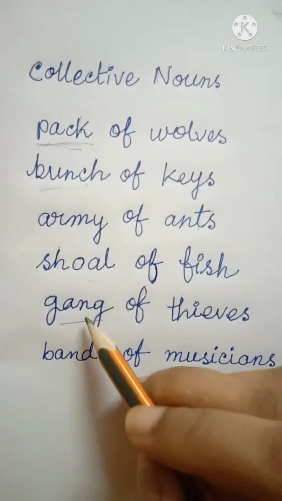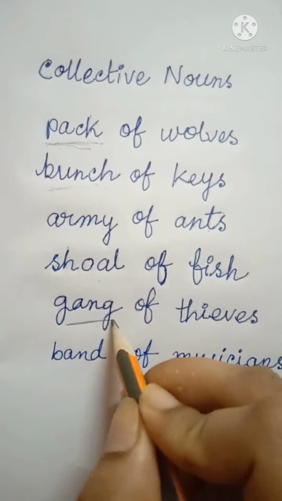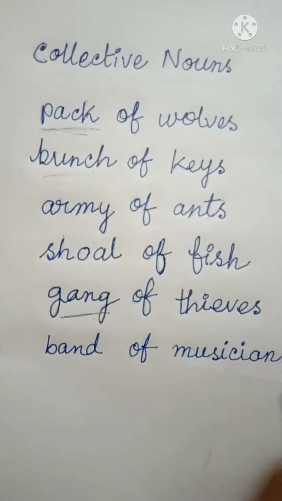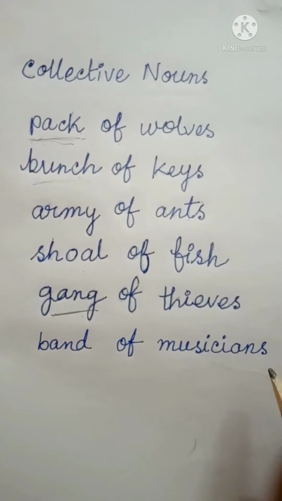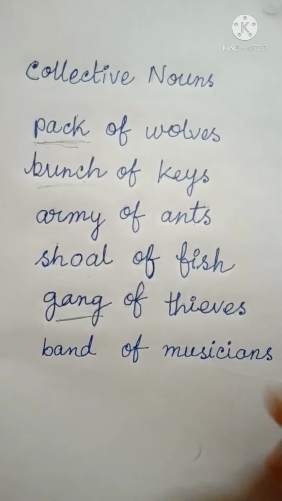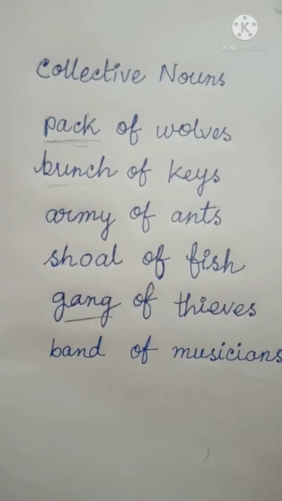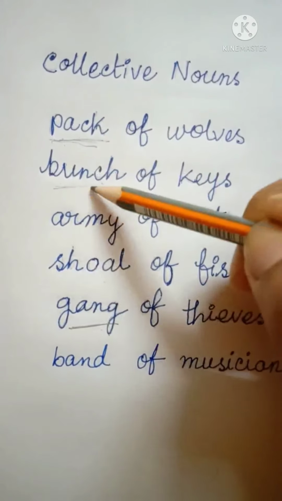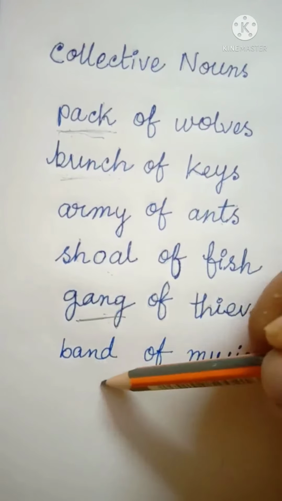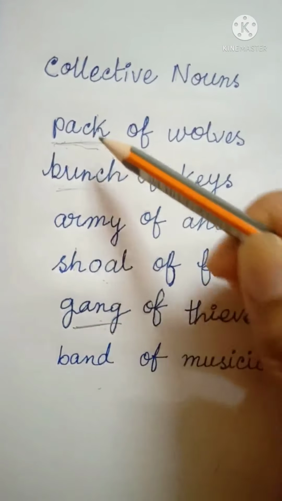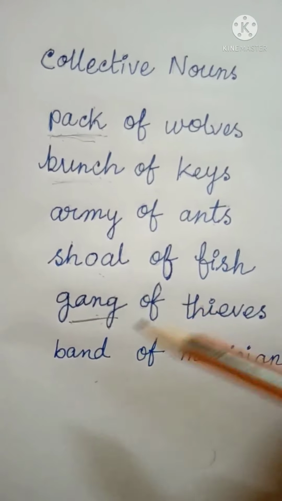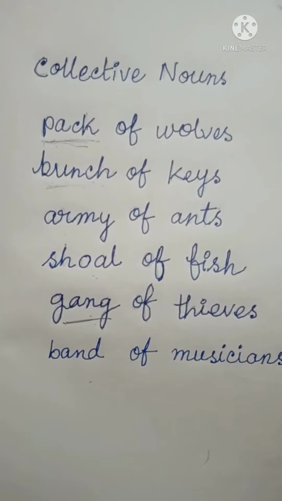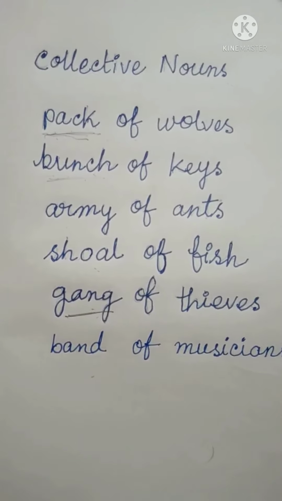Now the next one, gang of thieves. The word gang also refers to a group. A gang of thieves means a group of thieves. Band of musicians. Band of musician means a group of musicians. So all the words here like pack, bunch, army, shoal, gang, band, all they are called collective nouns because they stand for collection or group of something. That's why they are collective nouns.